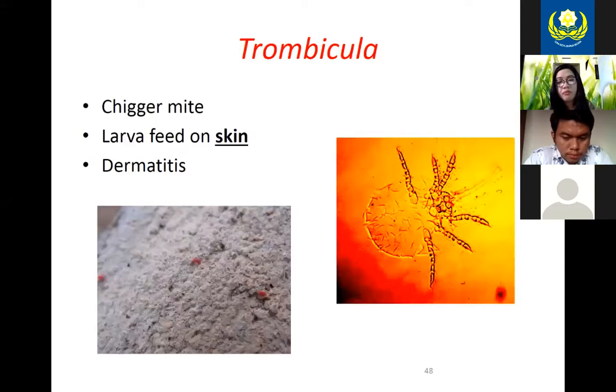And then here we have little chigger mites. If you've ever looked at a rock and seen all these little red things running around, those are chigger mite larvae, and they do bite. Some people are more sensitive to their bites and they get a dermatitis or itchy skin from them. So, you know, you don't really want them running around on you.